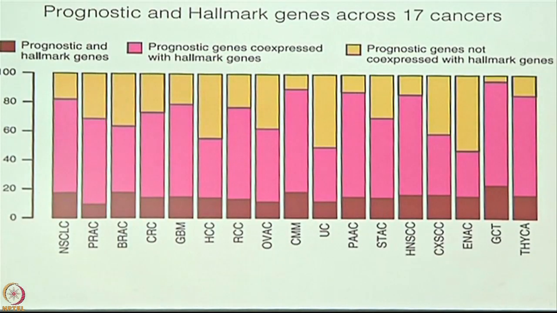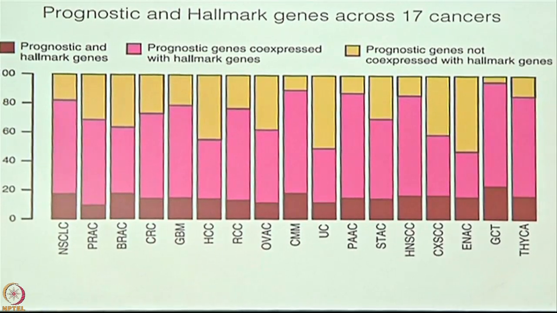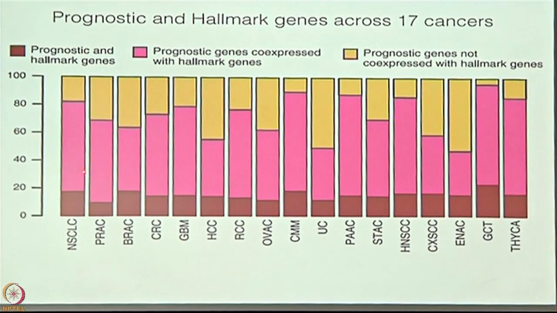A slightly different way of putting this, these are the prognostic and Hallmark genes. We agree. These are the prognostic genes which are co-expressed with the Hallmark genes. And these are the different prognostic genes which we found in our study, which the Hallmark papers have not mentioned.